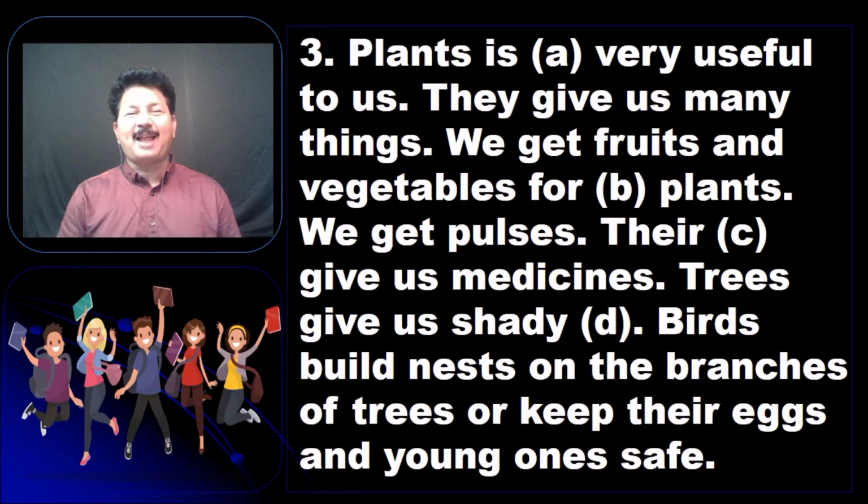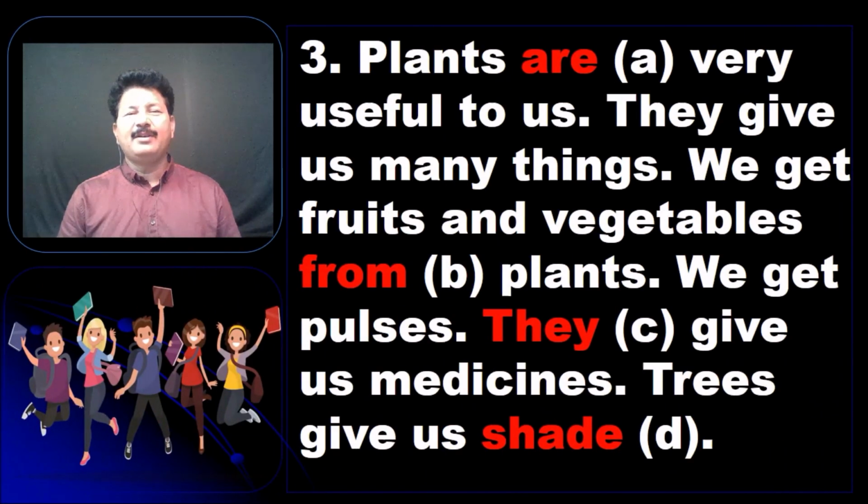So the first one is plants. So it is or are? Are. Now the second one, we get fruits, vegetables for or from plants. The next one is there or they. Trees give us something you find odd, right? So maybe shade. Right. Plants are very useful to us. They give us many things. We get fruits and vegetables from plants. We get pulses. They give us medicines. Trees give us shade. Right.